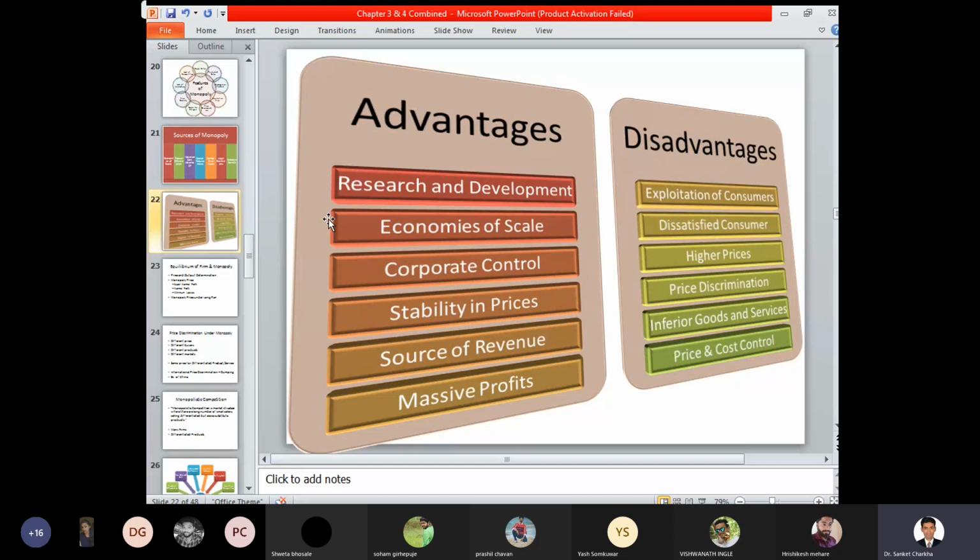So an advantage of monopoly is that whenever a monopoly situation arises in a particular market, the product that you are manufacturing or designing is always offered to the customer based on proper R&D that has been undertaken. A good investment has been made in R&D, a better qualitative and quantitative product is offered to the customer, and it also carries a good perception of quality.